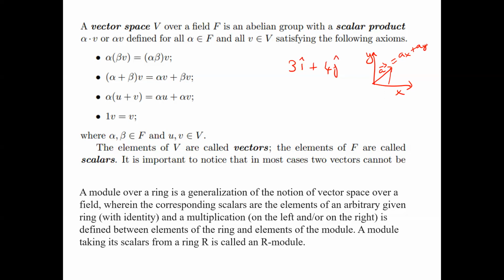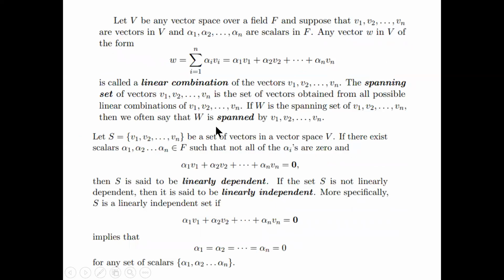So when you pick the elements of the vector space, if they are linearly independent, that means you cannot write them as a linear combination of one another. You've already seen these things in your applied mathematics, so here we generalize them. We call this spanning.